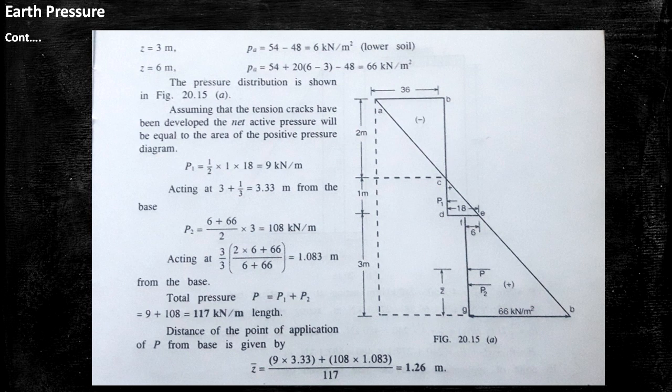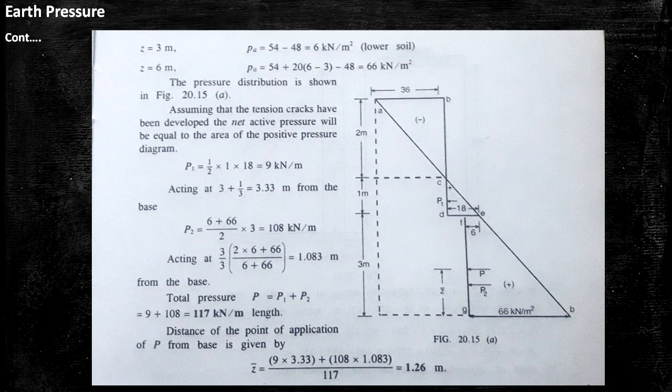Then for the rest of 3 meter, firstly when we put z equal to 3, we can see Pa equal to 6 kilonewton per meter square, and when we put z equal to 6, we found Pa equal to 66 kilonewton per meter square. So last part of 3 meter, the figure will be seen, so the diagram will be clear to you.